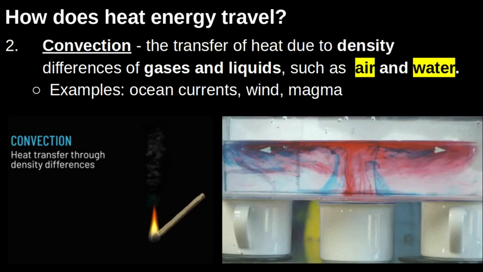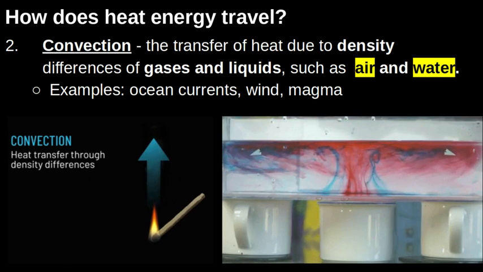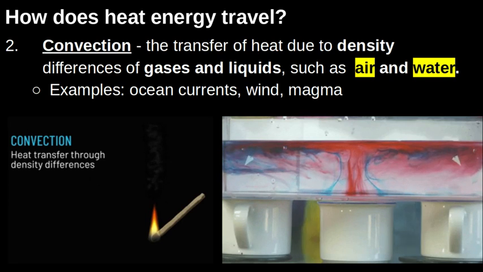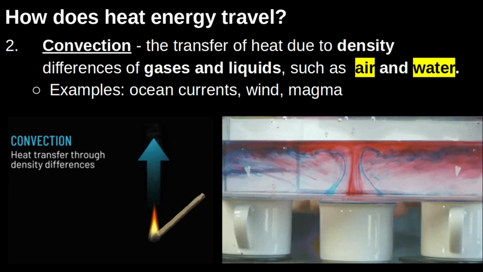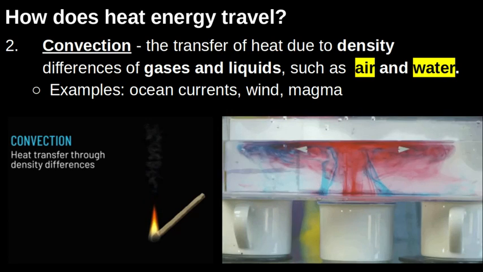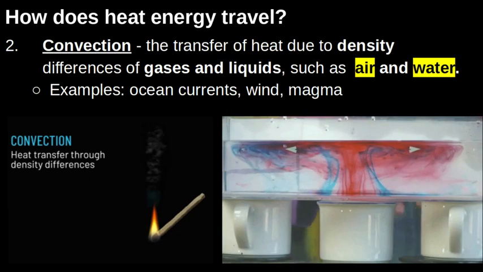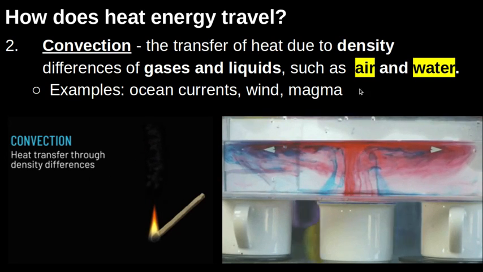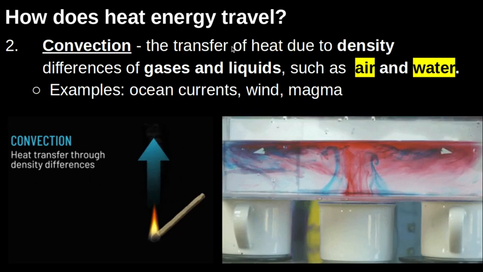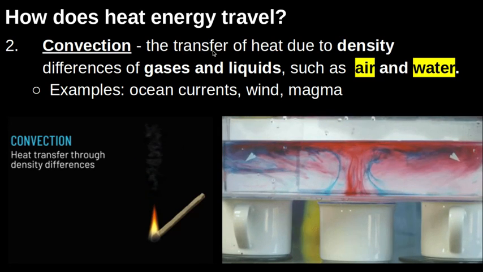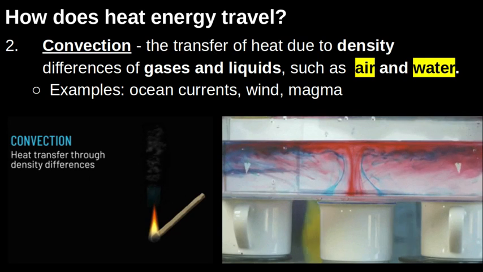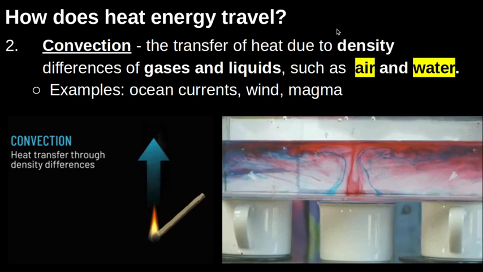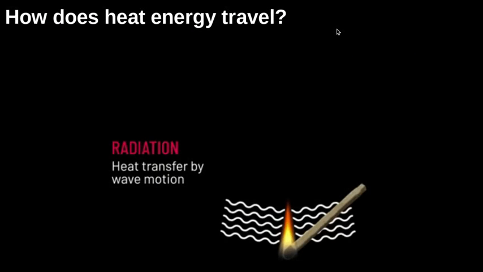So a couple places we've already talked about this year is ocean currents, wind, which we've talked about really recently, and then also magma in the asthenosphere, that layer of Earth below the surface. All right, so warm stuff rising, cool stuff sinking, all has to do with convection, and that's always going to happen with gases and liquids. So far, conduction is with solids, convection with gases and liquids. The third type of energy travel is called radiation. I'm sure you've heard of different types of radiation.